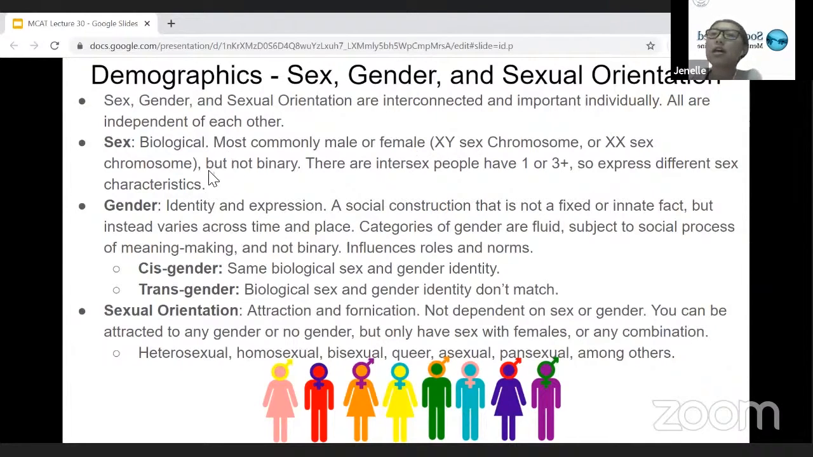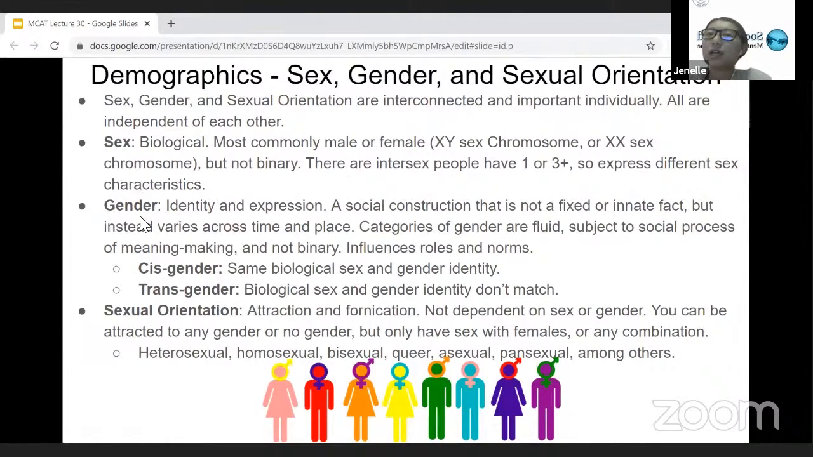However, sex is also not considered binary. So there are different chromosome combinations that could potentially lead to different ways to characterize them biologically. And so that's why we say it's not binary at the moment. And because there are these intersex people that have 1 or 3 plus of these sex chromosomes, they tend to express different sex characteristics.